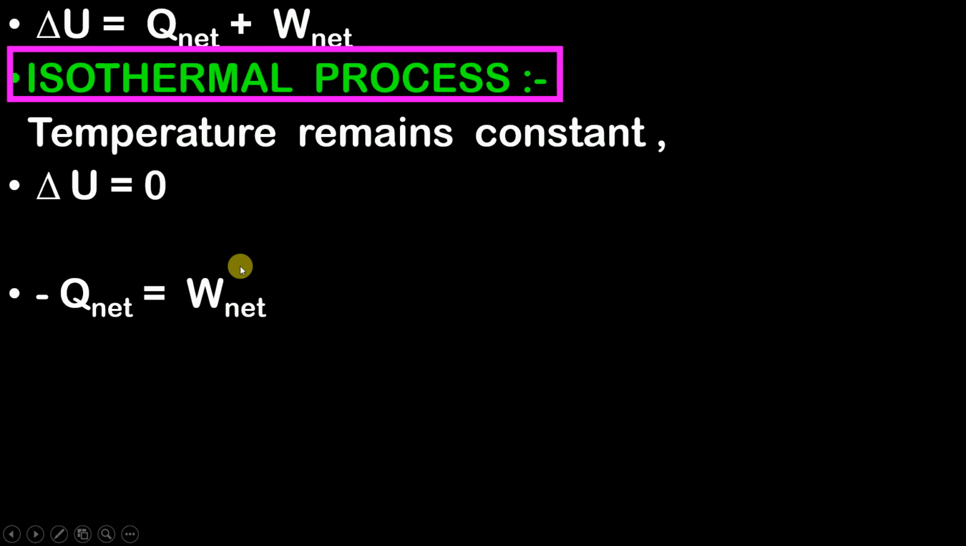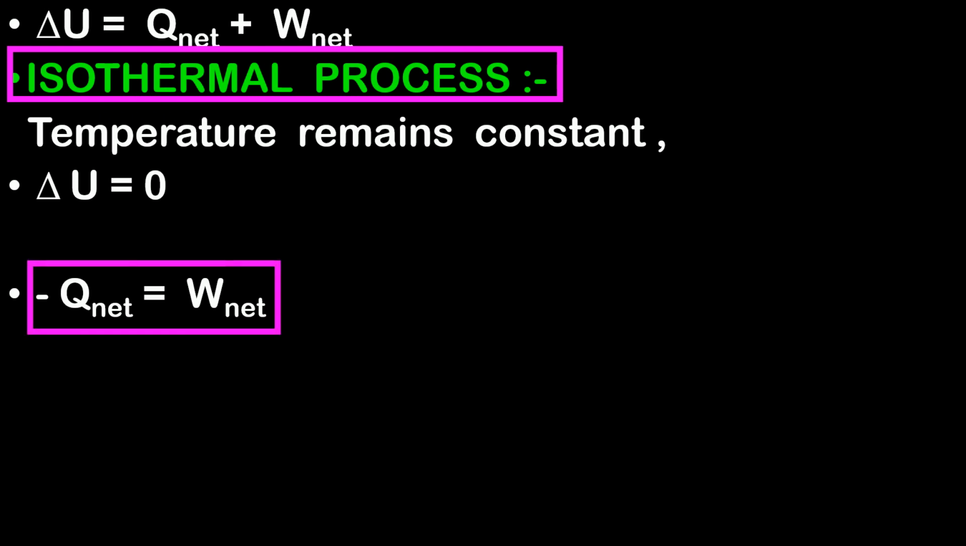So in the case of an isothermal process, you will always use this equation for solving numericals. Okay, now let us move on to another case. Let us consider the adiabatic process now.